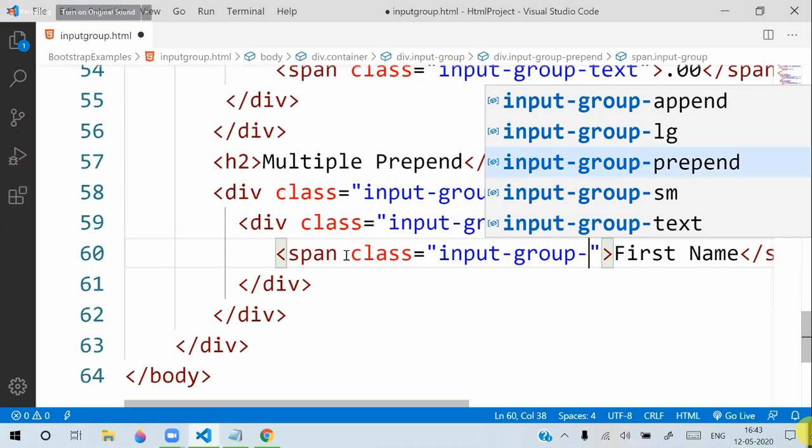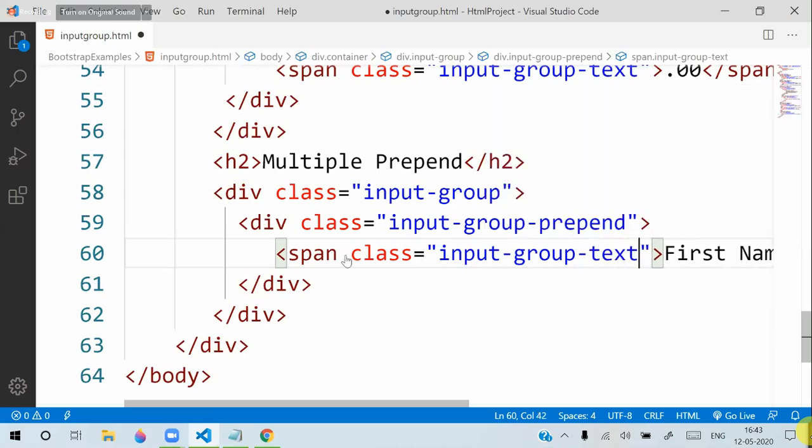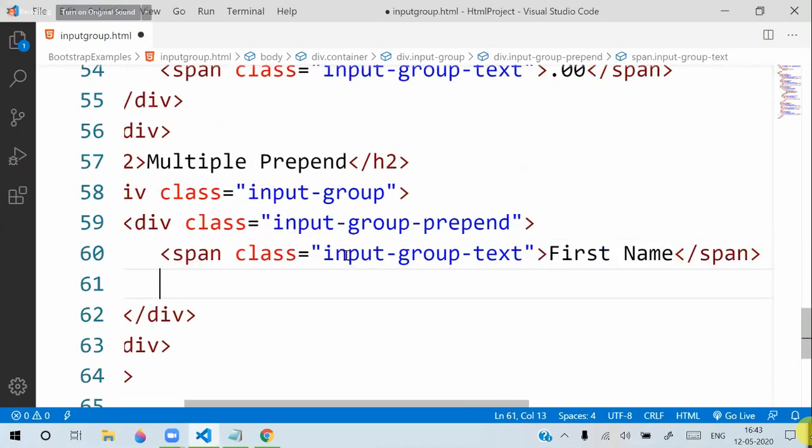We will use another span, and that also uses class input group text, and this is last name,